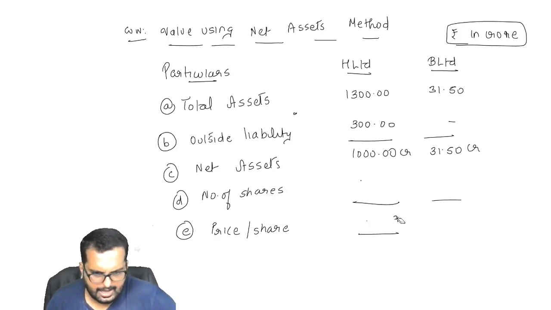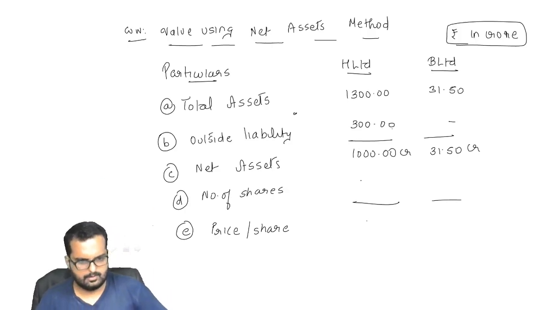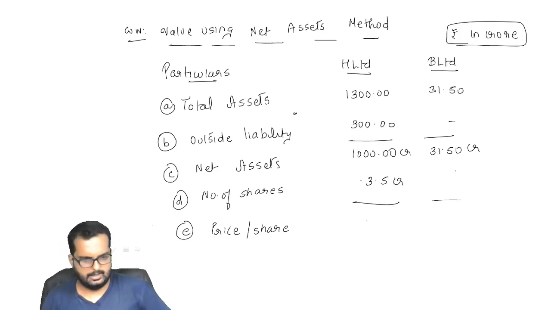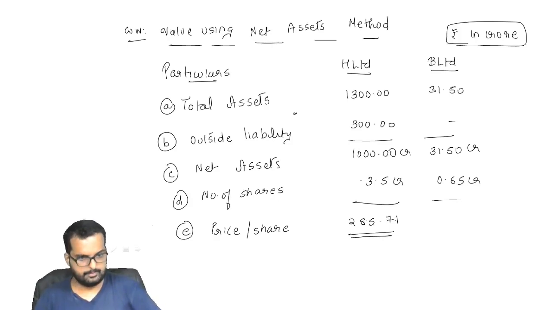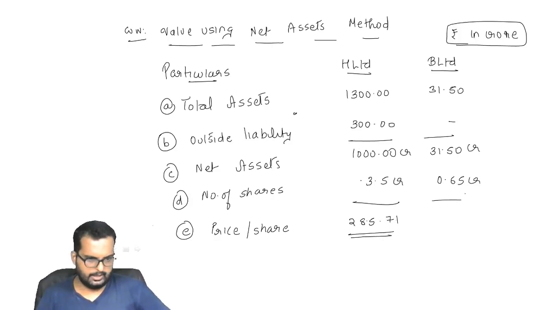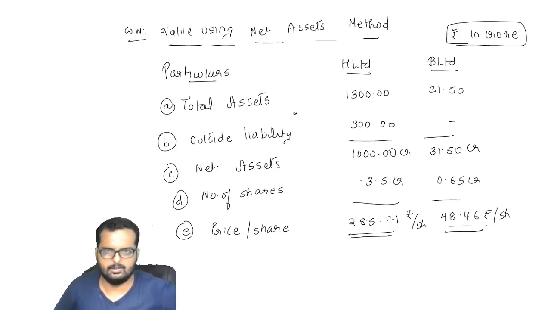So if it's 350 lakh, it is 3.5 crore. That is better, and here it is going to be 0.65 crore. The value over here will be 285.71 crore, and 48.46 rupees per share. Can you please write this down in your books, friends? Give me one minute, I'll get some water and come back.